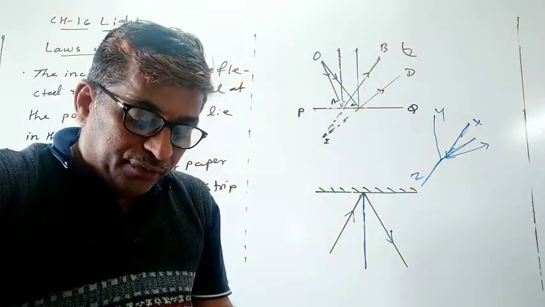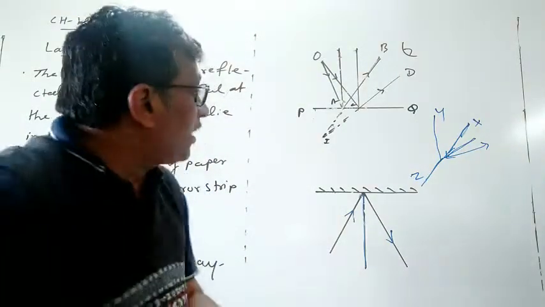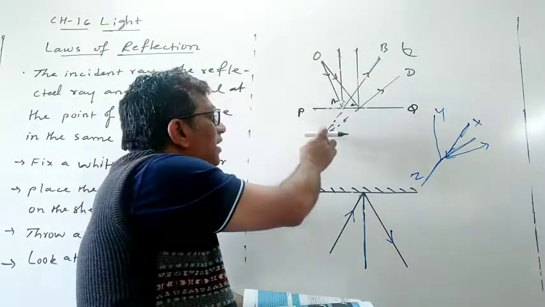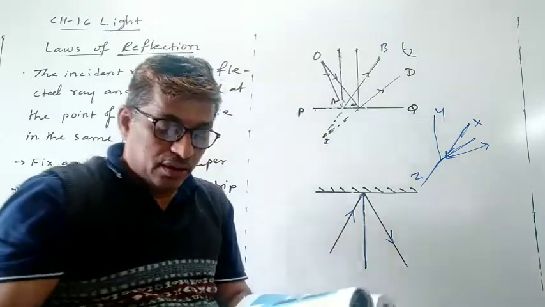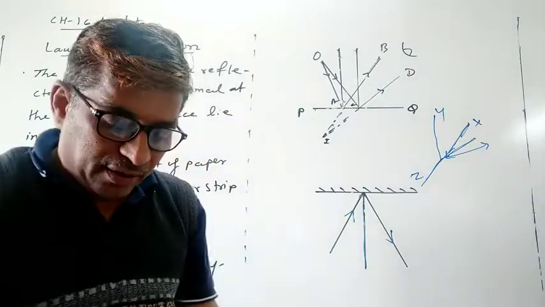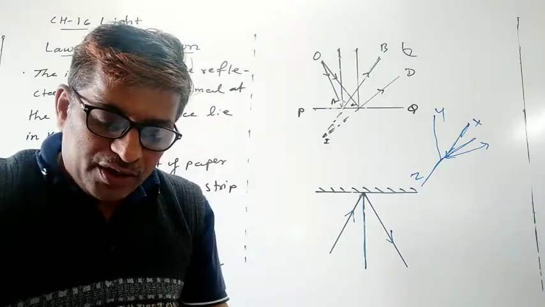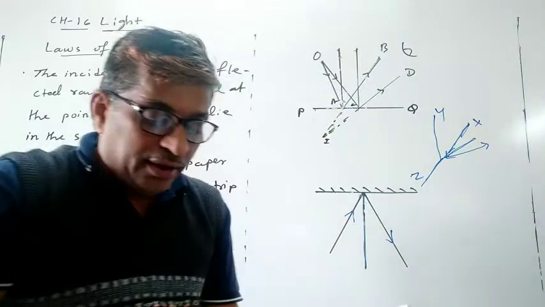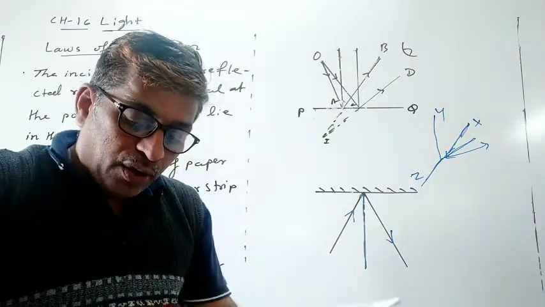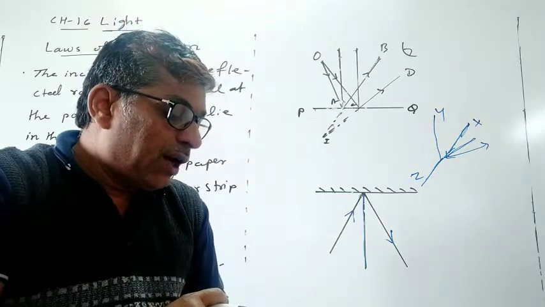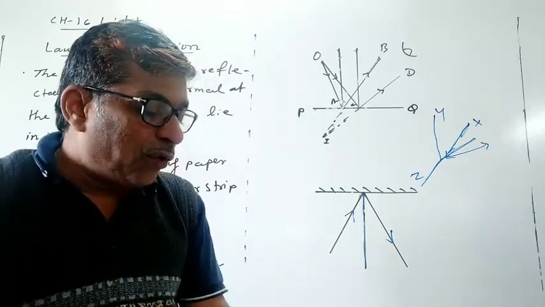Now if they meet, mark this point as I. Suppose you extend them backward, then they will meet. Denote that point by I or any other letter. For a viewer's eye at E, do the reflected rays come from the point I?